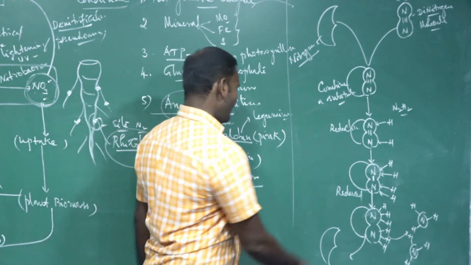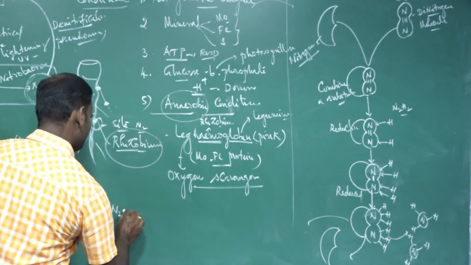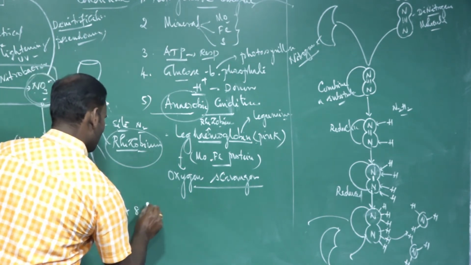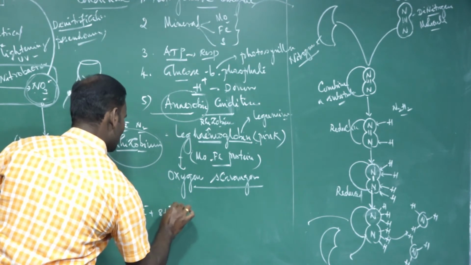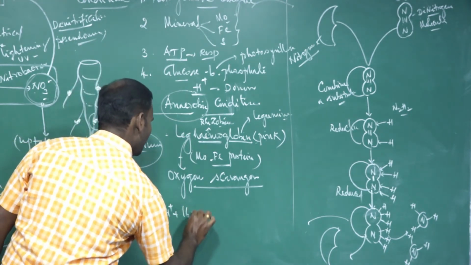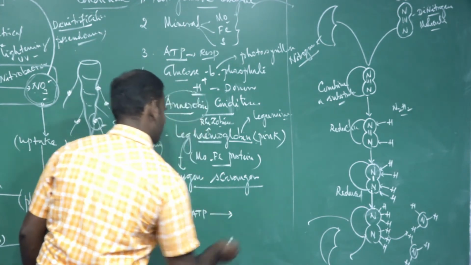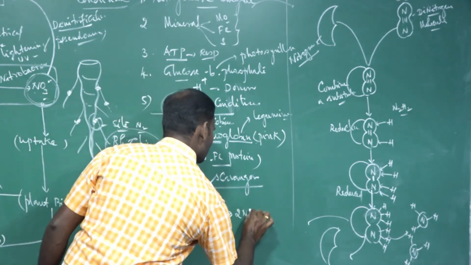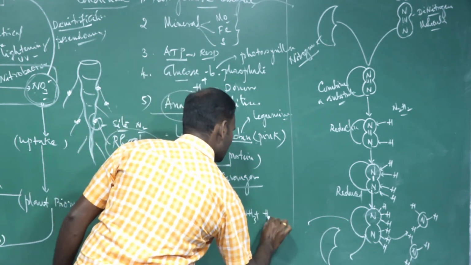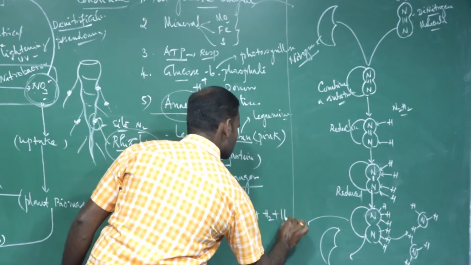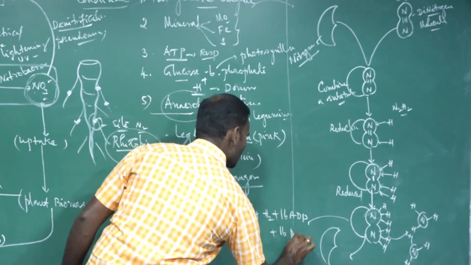If you write the overall equation: atmospheric nitrogen, here 8 electrons are essential, then 8 protons are also essential, plus 16 ATP are essential to produce 2 molecules of NH3 ammonia plus H2 hydrogen plus 16 ADP plus 16 inorganic phosphates.